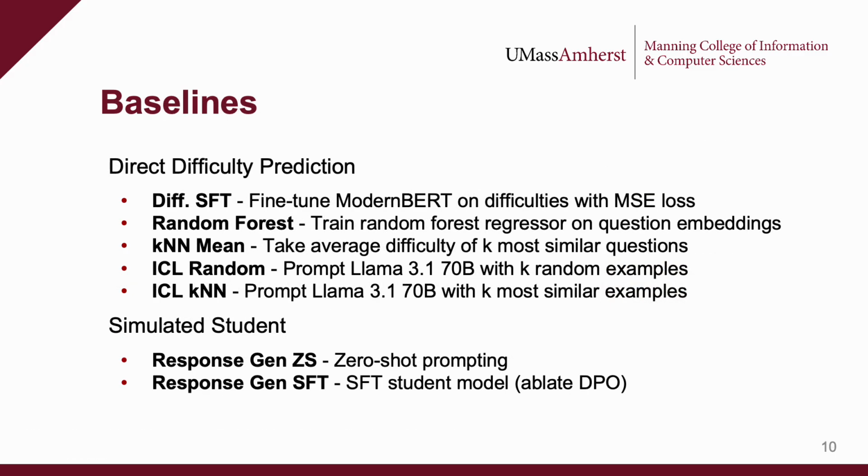We use two different classes of baselines. The first is direct difficulty prediction methods, which take question text as input and directly output a continuous difficulty value. Similar approaches have historically been state-of-the-art for question difficulty prediction. These include fine-tuning ModernBERT on difficulties with mean squared error loss, training a random forest regressor on question embeddings, using KNN to take the average difficulty of similar questions, and using in-context learning with Llama 3.1 70 billion, where examples are chosen randomly or using similarity.